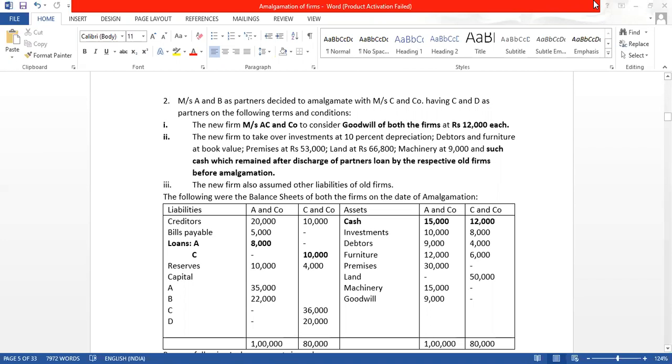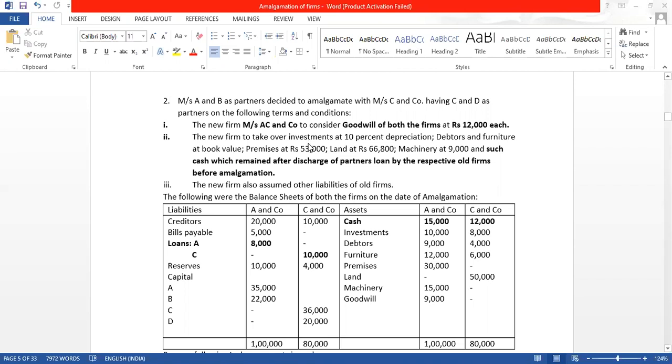Next, they have said the new firm takes over the investments at 10% depreciation. The investments are 10,000 and 8,000. 10% depreciation means reduction in value. 10% of 10,000 is 1,000, so A and Company's investment will be taken at 10,000 minus 1,000, that is 9,000, and 8,000 minus 800, that is 7,200. Debtors and furniture will be taken at balance sheet value, the book value.